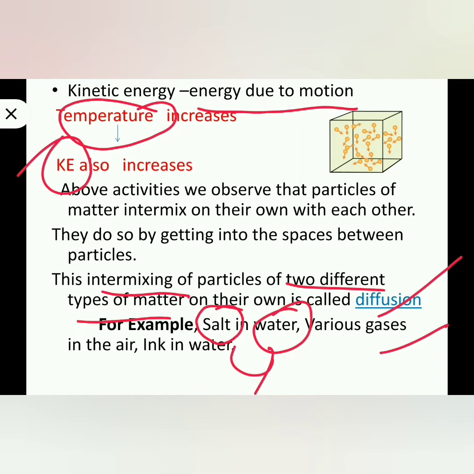Different types of gases are there in air, we know. Carbon dioxide is there, oxygen is there, nitrogen is there. They all stay together. This intermixing of gases is also called diffusion. So the intermixing of solid into liquid, liquid into gas, gas into liquid, gas into gas, liquid into liquid, all these things we call diffusion.